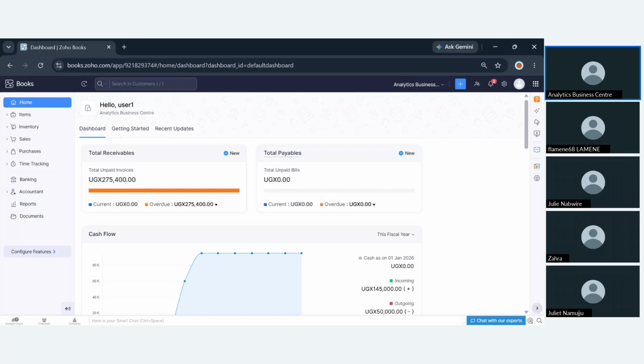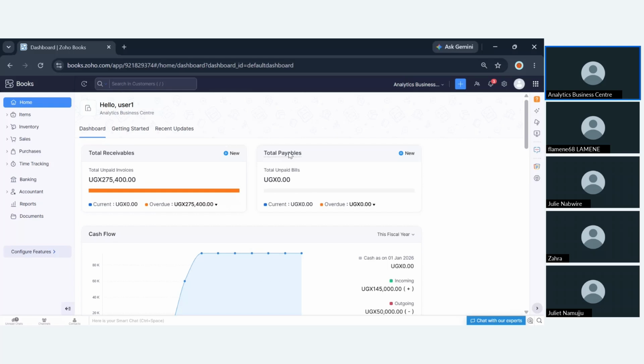to your supplier. So when you have this information, the total receivables versus the total payables, you will have good financial visibility. So that's what Zoho Books also solves. It does not only allow you to attach transactions in the system, but you have a good visibility on where you're standing.